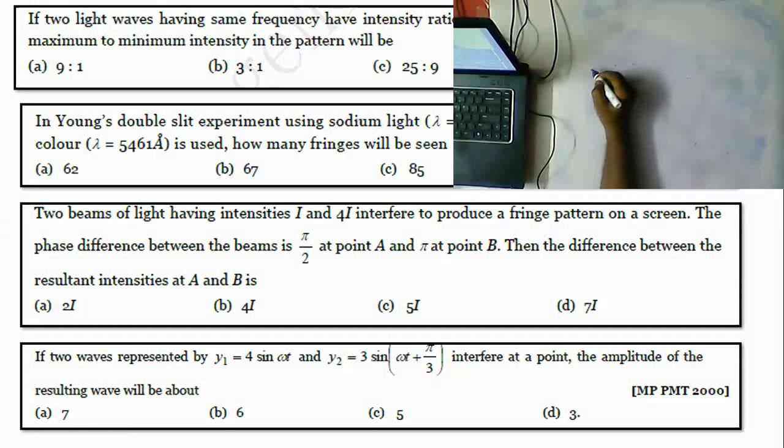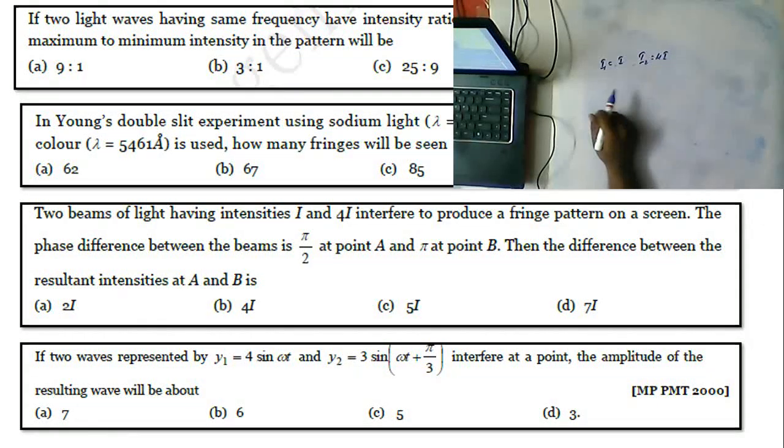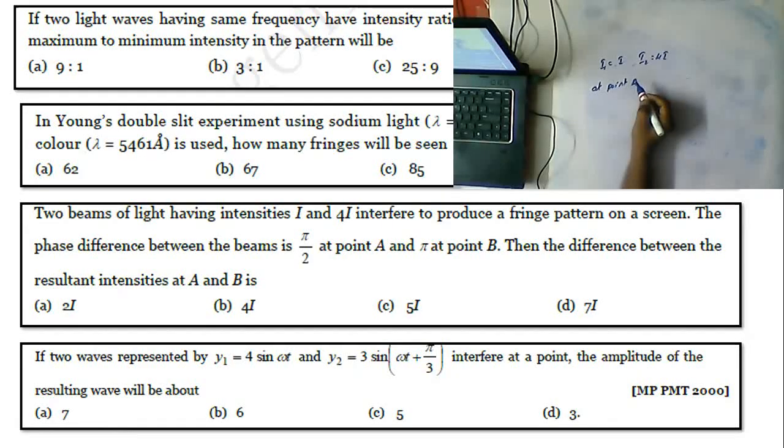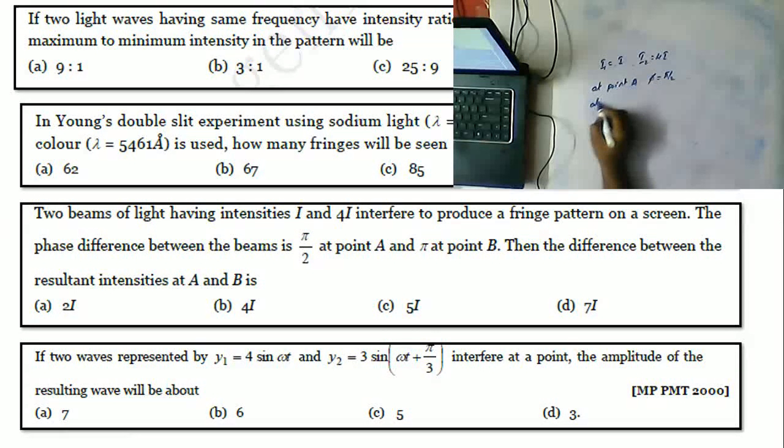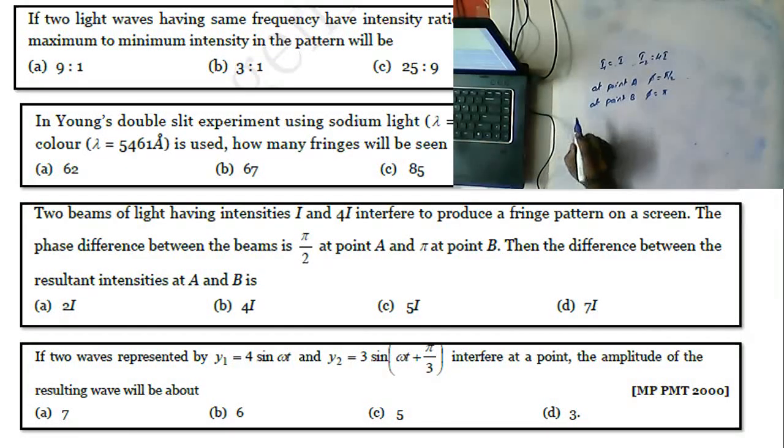I1 is given as I, and I2 is given as 4I. At point A, the phase value is given as pi by 2, and at point B, it is given as pi. We already know the formula. What is the formula we know?